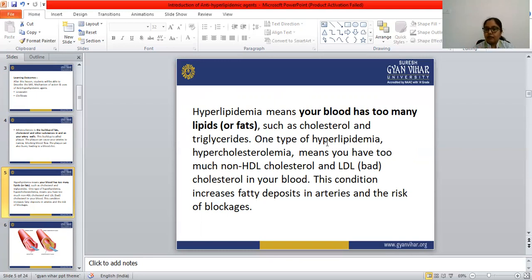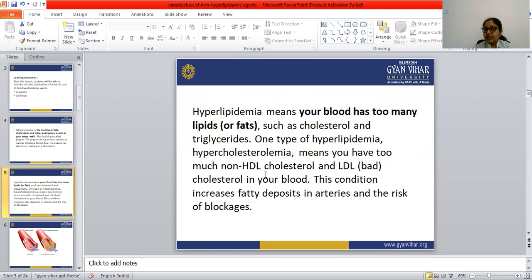One type of hyperlipidemia is hypercholesterolemia. Hypercholesterolemia means you have too much non-HDL cholesterol and LDL cholesterol in your blood.